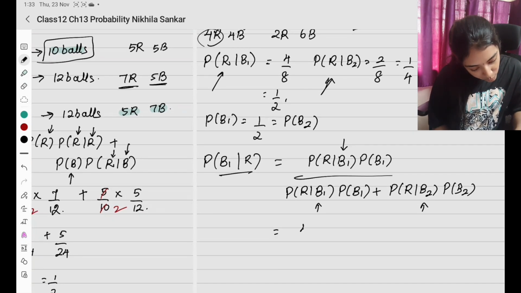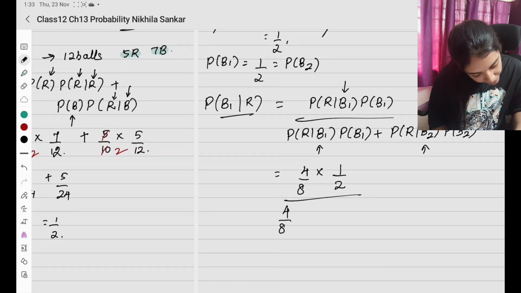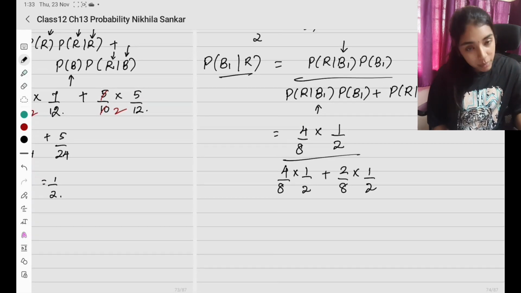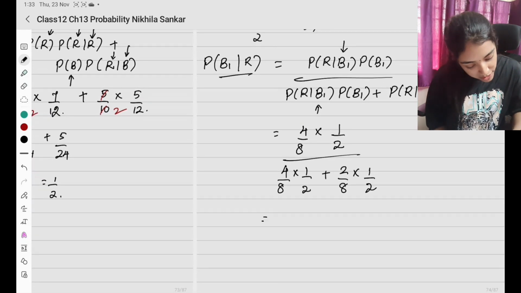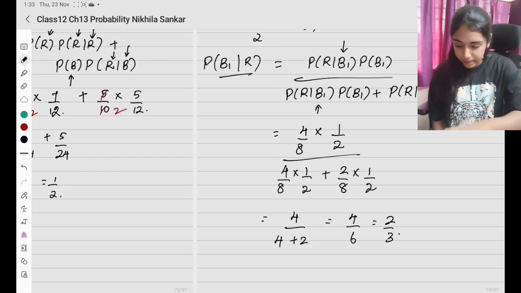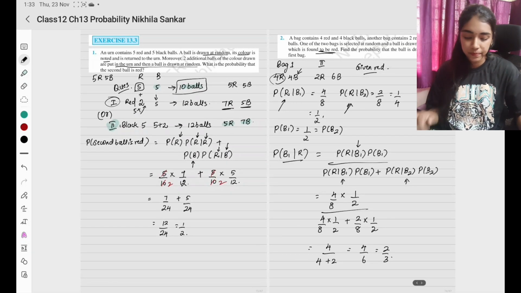Now apply the values. Red ball from bag 1 is going to be 4 by 8 times probability of bag 1 is going to be 1 by 2, divided by 4 by 8 times 1 by 2 அதேதான் plus probability of red ball from bag 2 is going to be 2 by 8 times bag 2 என்ன 1 by 2. இப்போ denominator எல்லாமே சேமாவே இருக்கா, அதனால தான் நான் cancel பண்ணல. So numerator ல 4 divided by 16 இருக்கு, இங்க 4 plus 2 divided by 16. The 16 and the 16 gets cancelled, so I have 4 by 6 which is going to be 2 by 3. Okay, simple. Please copy.